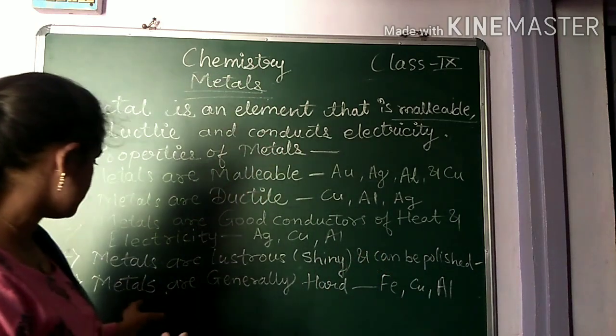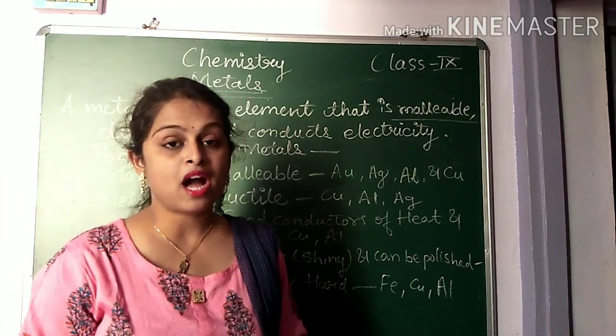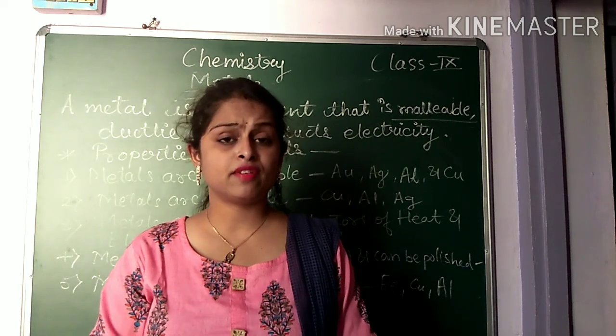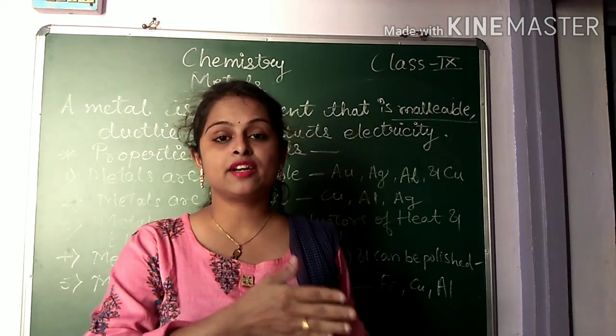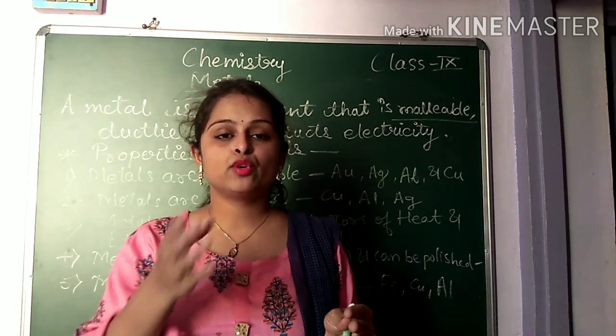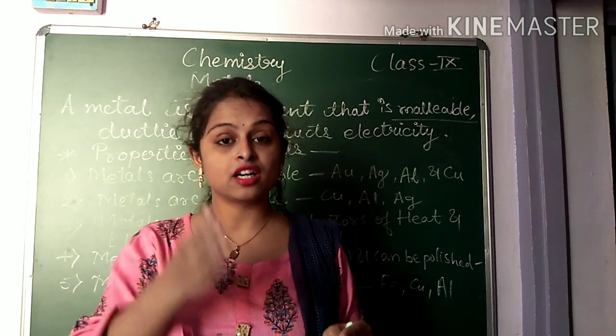And the last property: metals are generally hard. See, iron, copper and aluminum are very hard. They cannot be cut into pieces. They have a very hard texture, and the hardness of metals depends on the metal. If you go to sodium and potassium, they are soft metals, so they can be cut by a knife.